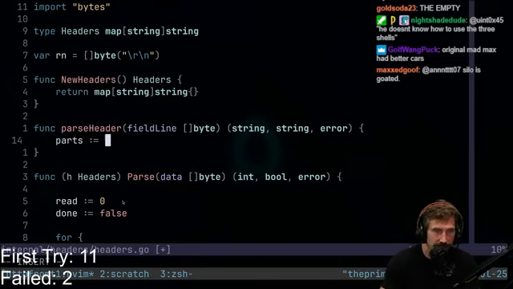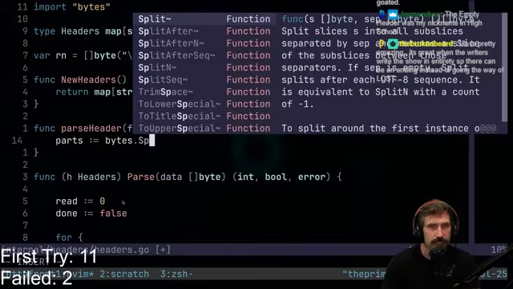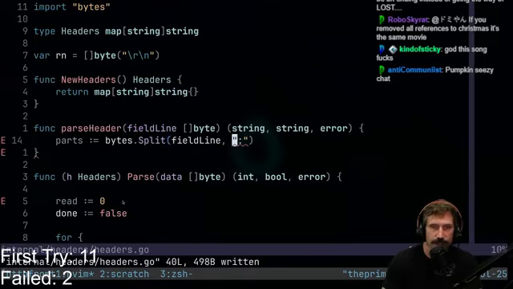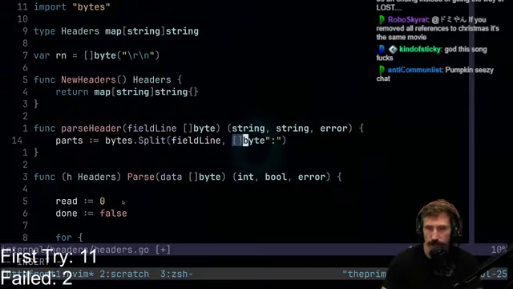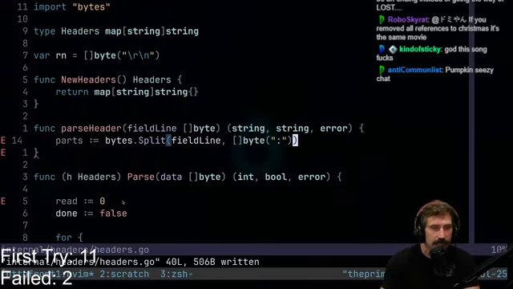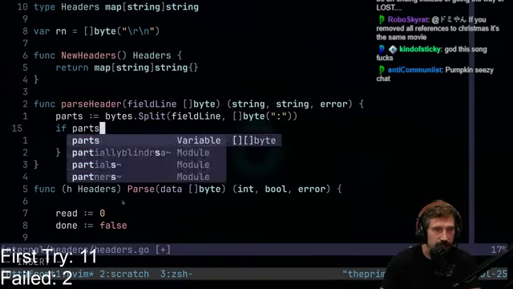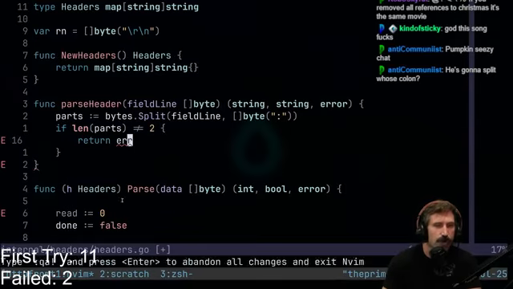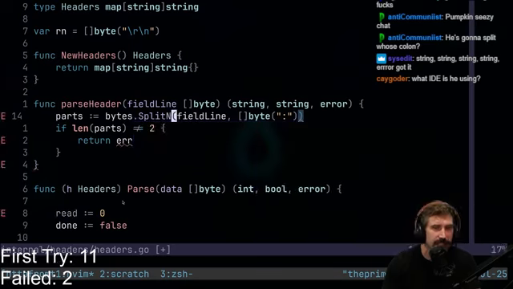I'm going to go like this: parts equals bytes.Split. There we go, and I'll go field line, and I'm going to split it with the colon. We're going to put that one in there, and we're going to have this nice little parts. Let's go like this: if length of parts does not equal 2, if, ooh, actually no, I need to do a SplitN, don't I? And we're going to just do 2, right?